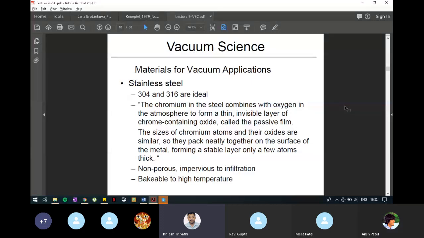If we scratch it with some other tool, then whatever small dent we create will expose chromium again to the atmosphere, and it will make a chromium oxide layer there. So even if we create a dent on the surface of stainless steel, it remains stainless. There is no possibility of corrosion or rusting. And it is usable at high temperatures. So that is the important property of stainless steel, due to which it is useful for vacuum applications.